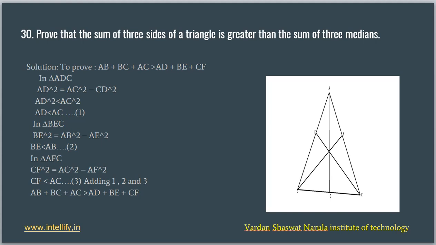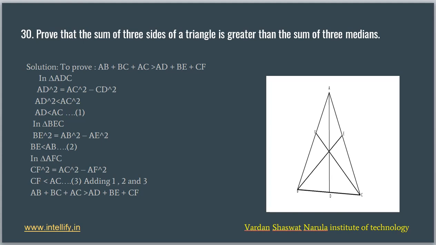So in triangle ADC we have AD square equal to AC square minus CD square. This implies that AD square is always less than AC square. So AD will be less than AC. AD is here the median, AC is one of the sides. So we have the first inequality, AD less than AC.